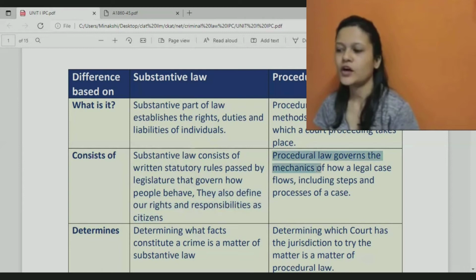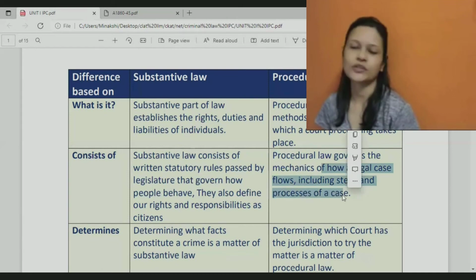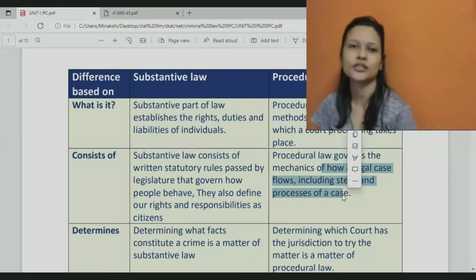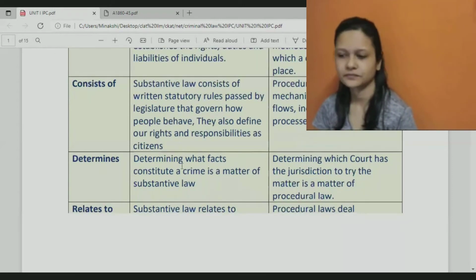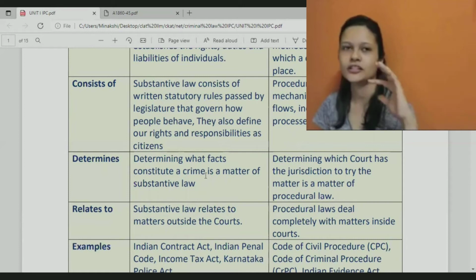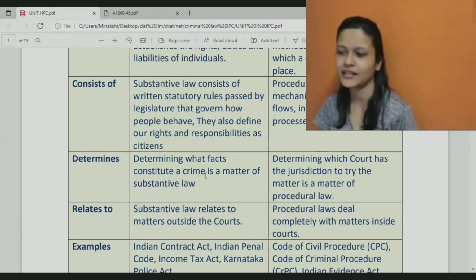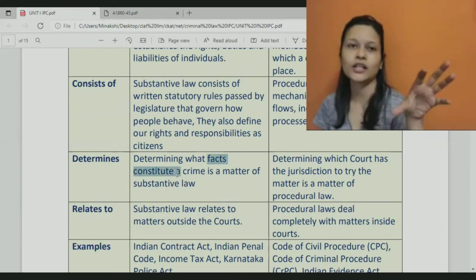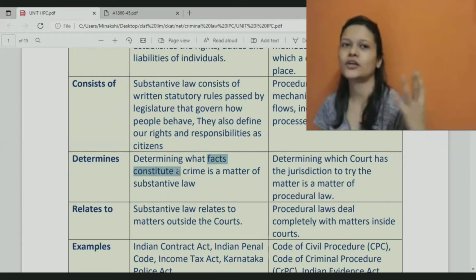And procedural law governs the mechanism of how a legal case flows, including steps and processes in a case. Step by step, how the case will take place, everything is mentioned in procedural law. So substantive law will determine the facts which will constitute a crime. It will say that, okay, for the crime of theft, there has to be criminal intention, there has to be moving of a movable thing, right? There will be certain four or five ingredients. So substantive law will tell us what facts, what all ingredients or elements we need to constitute a crime.